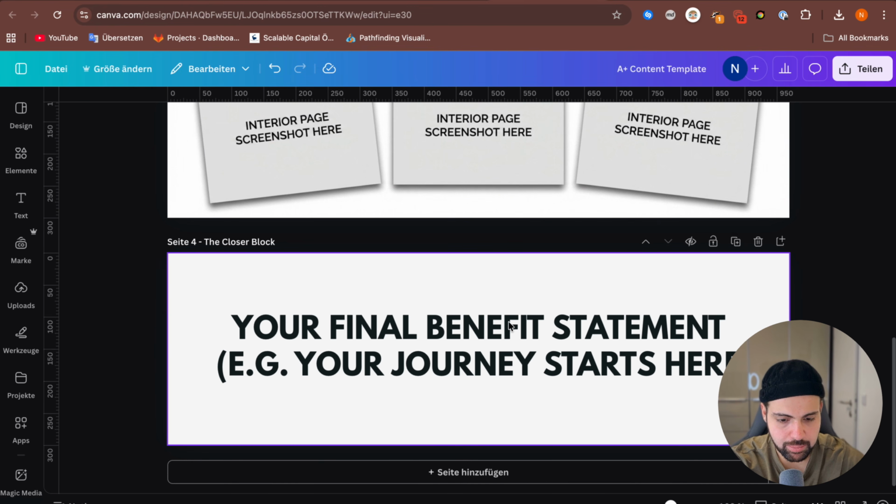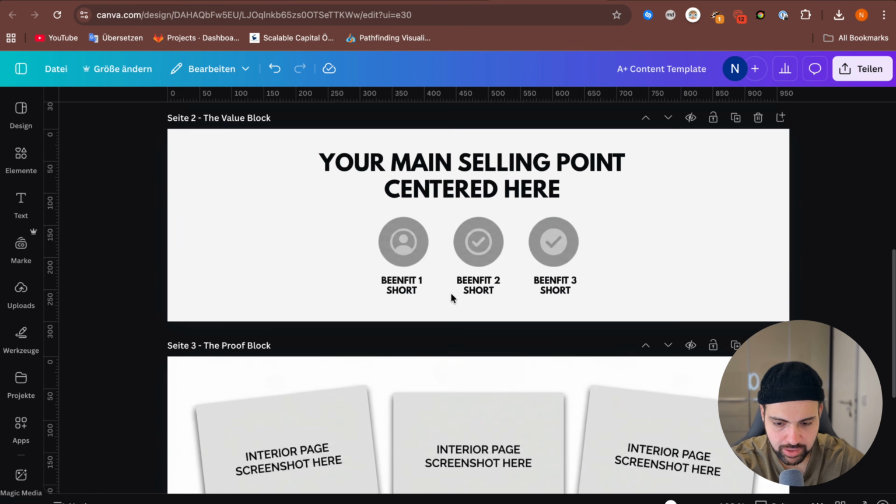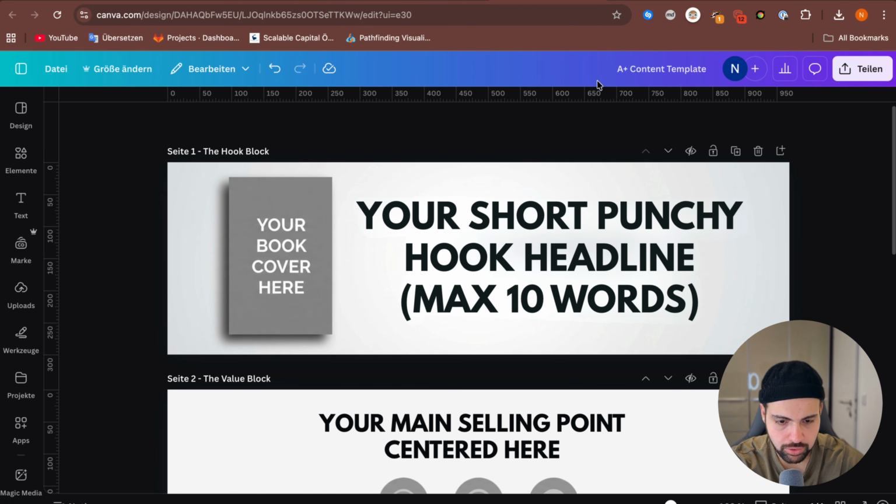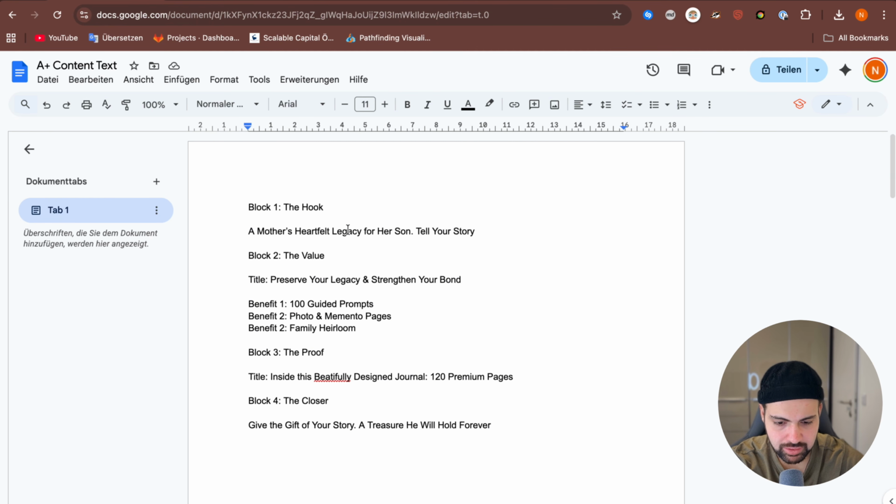And the last step is the closer block. Here we have a final benefit statement. You can put whatever you like in here. So all these placeholders, I will remove them and add my content. And for that, I already created for each block the text, the title, and the content.